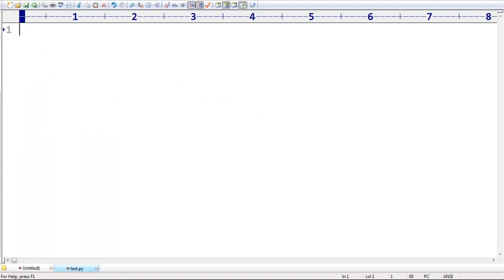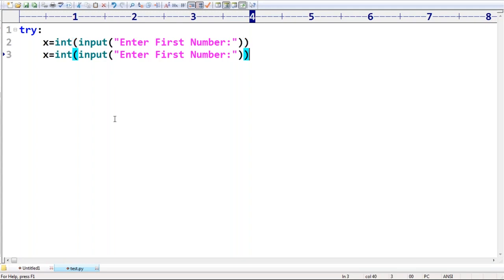Have a look once, sir. I'm taking a try block: x is equal to int of input of "enter first number", some int value. Next, y is equal to int of input of "enter second number". So first number, second number. Now what I have to take here is print of x by y. Sir, can you please print the x by y value, right?